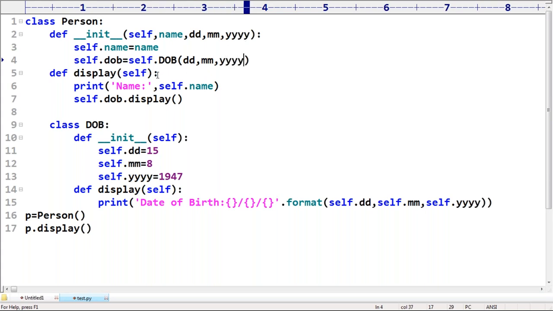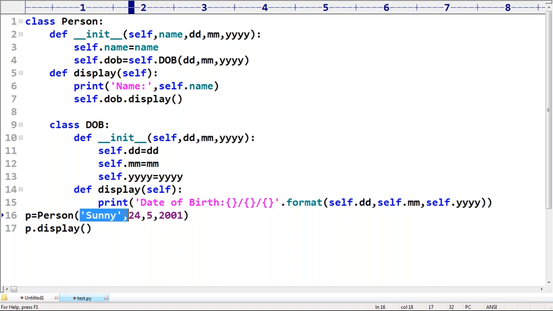Now the remaining story is always the same. Here also, in this constructor, dd, y I'm taking. Instead of hard coding these values, I can take dd, next and after that y. Except that, the remaining story is always the same. Can you please create a person? Person name is Sunny. Next dd, 24, then 5, then 2001, something like this I'm taking.